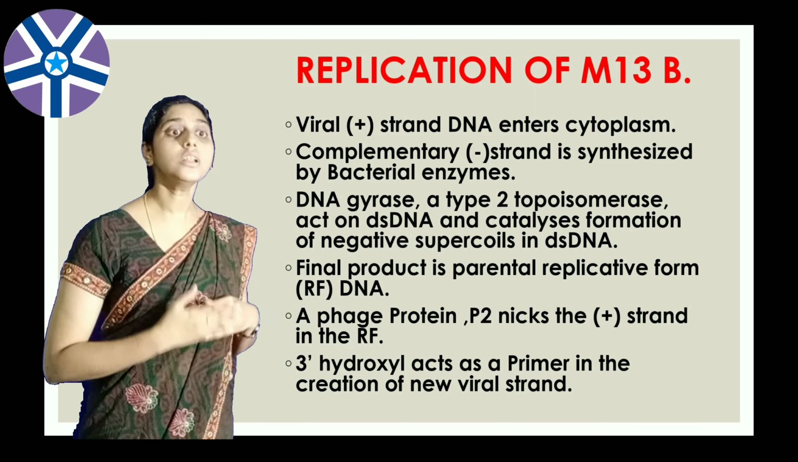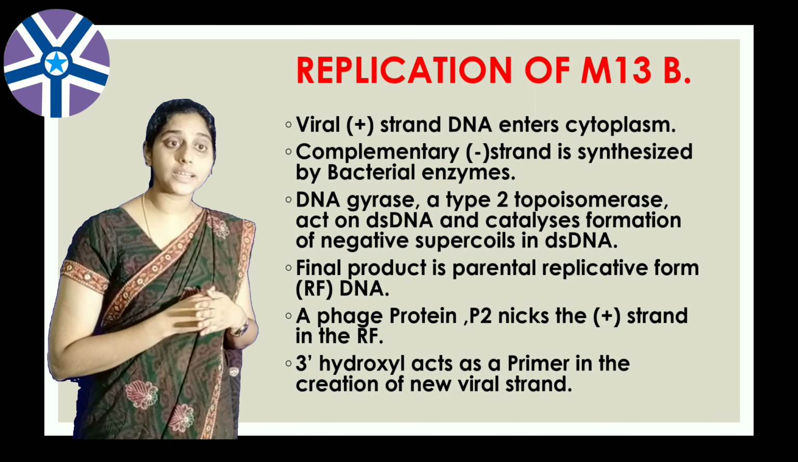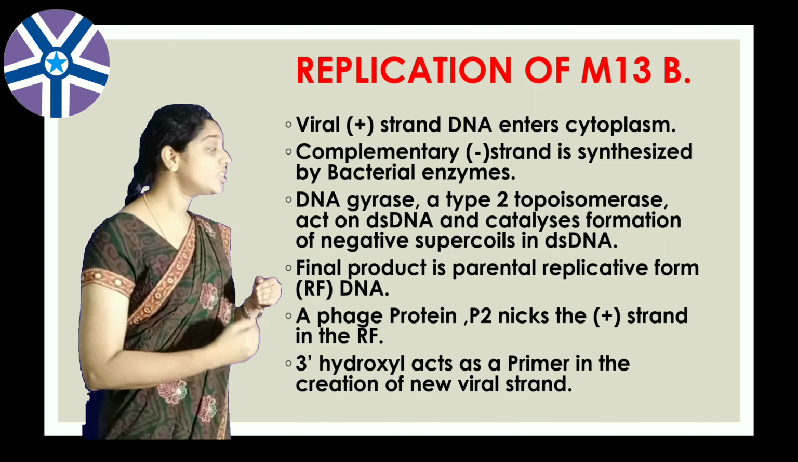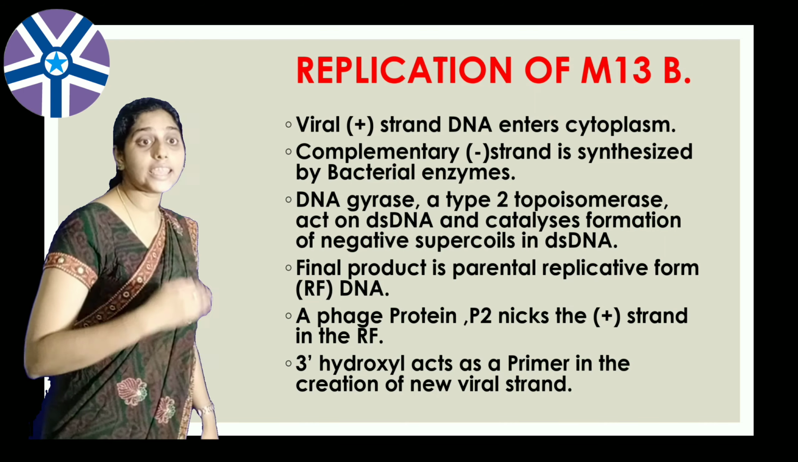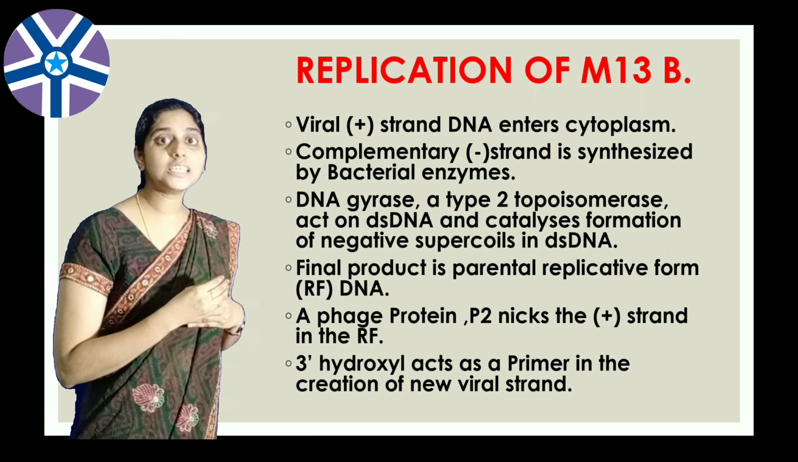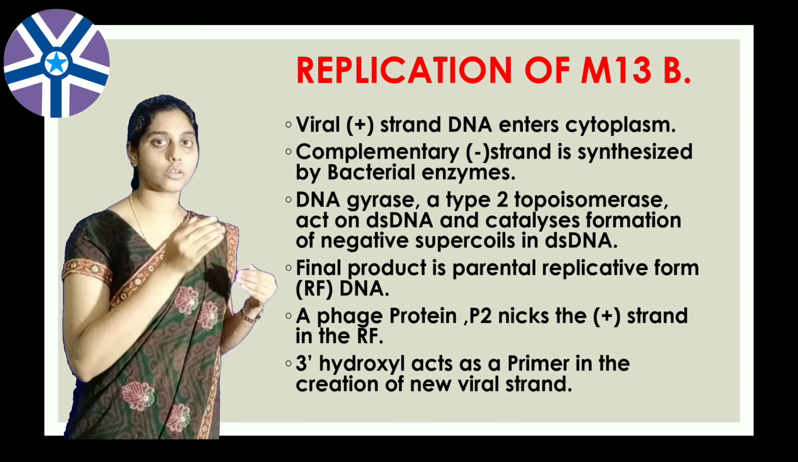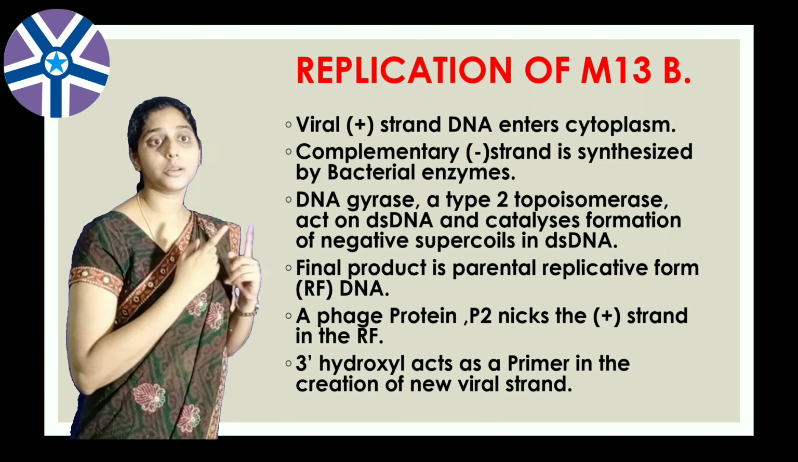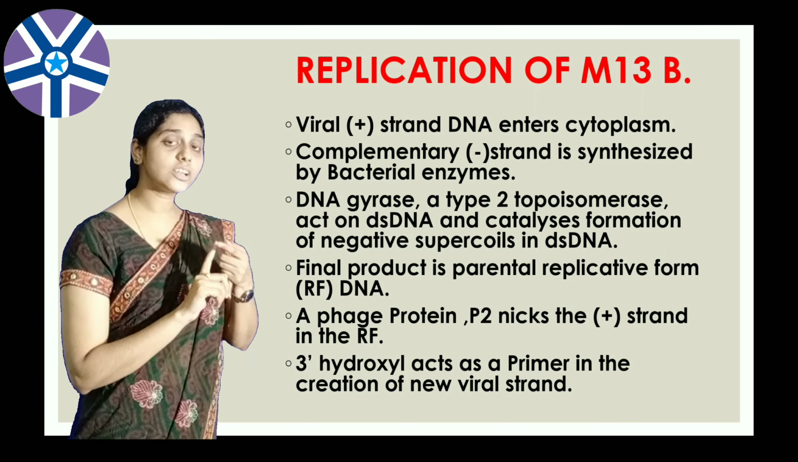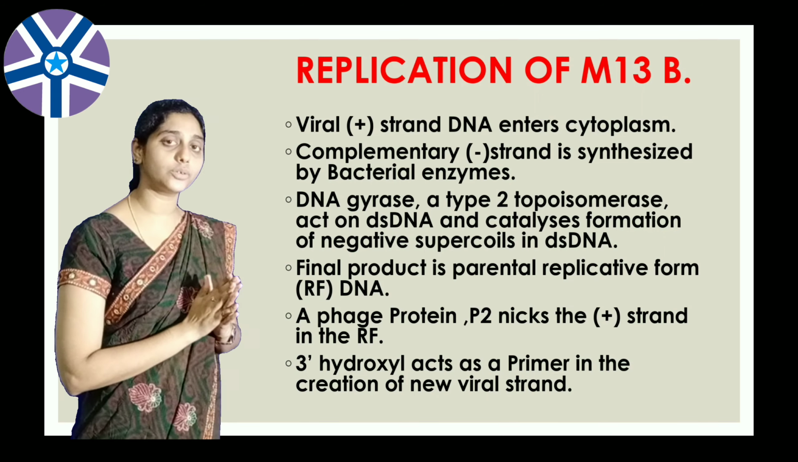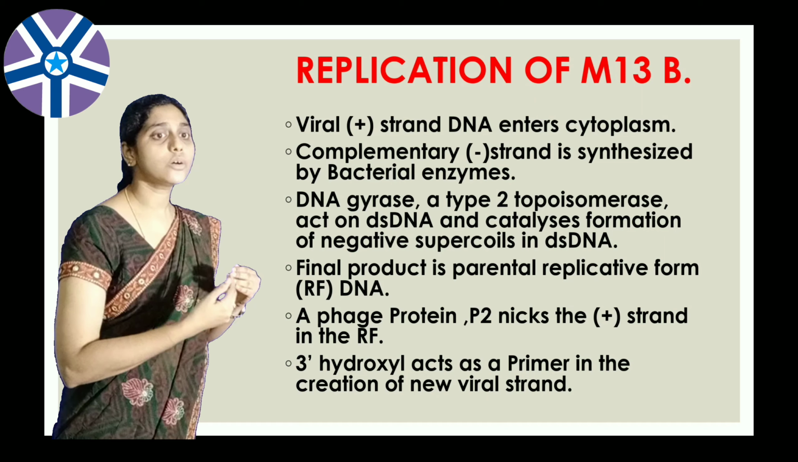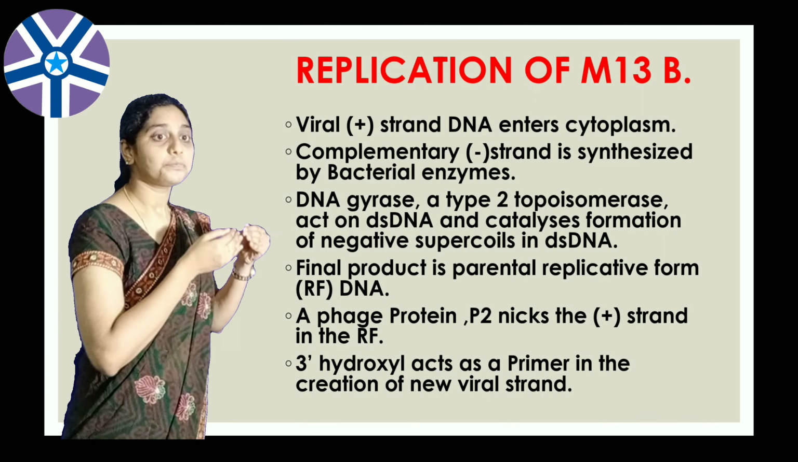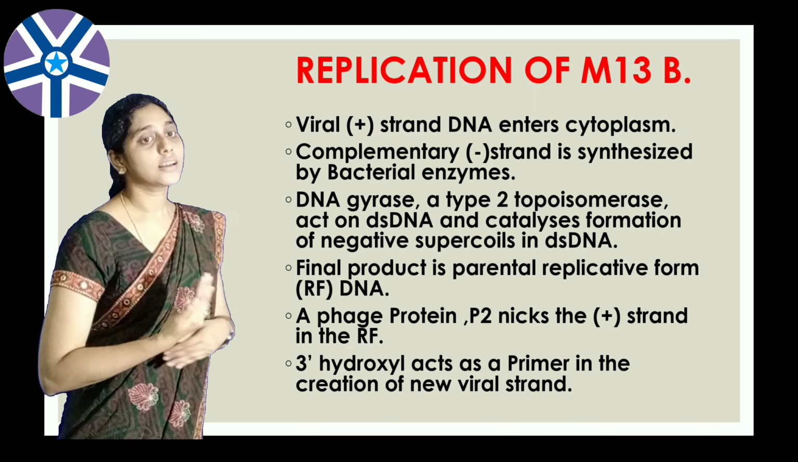What are those enzymes? DNA gyrases, type 2 topoisomerases, which can act on double-stranded DNA and catalyze the formation of negative supercoils. Negative supercoils means counterclockwise rolling replication. If replication occurs toward the right side, we call them positive supercoils. If replication proceeds from the left, counterclockwise, we call them negative supercoils. So the final product of the parental replicative form is DNA, whereas the replication forms.